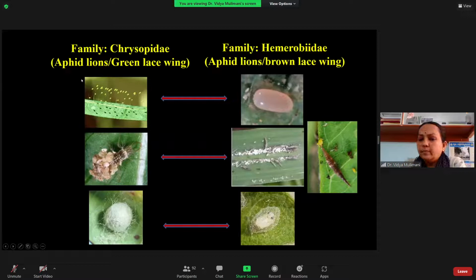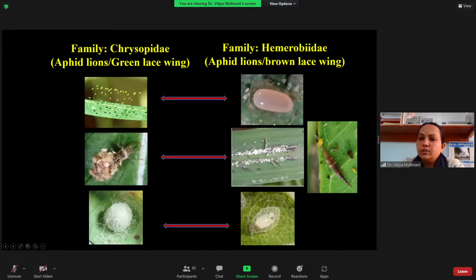What is the common name? It is the aphid lion. Why is it called an aphid lion? Because aphid is an insect, and lion means one which eats more. So it mainly prefers to eat aphids, and it eats them in large numbers. That is why it is an aphid lion. It is also called the green lacewing because the color is usually green. Optionally, you also have some species which are brown, but many of the species are green in color. Lace because the wings are lace-like, and that is why it is a green lacewing.